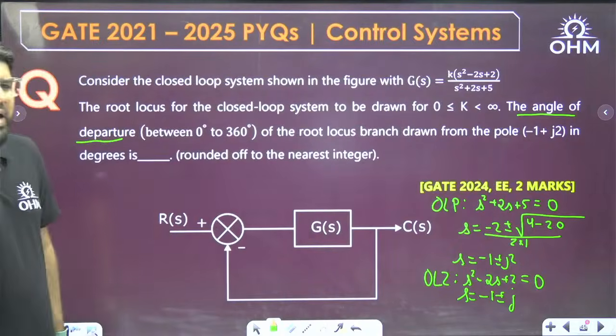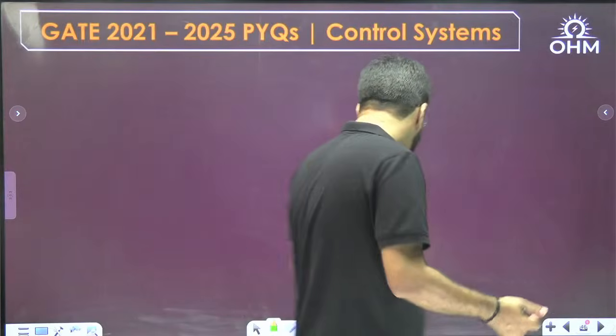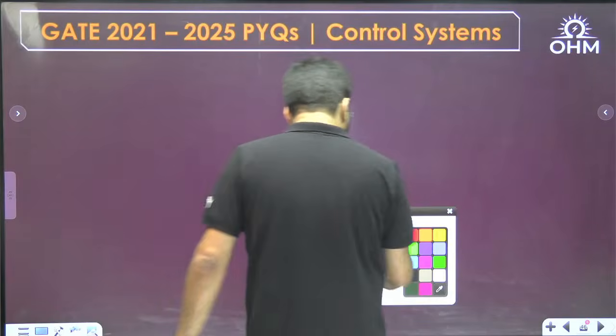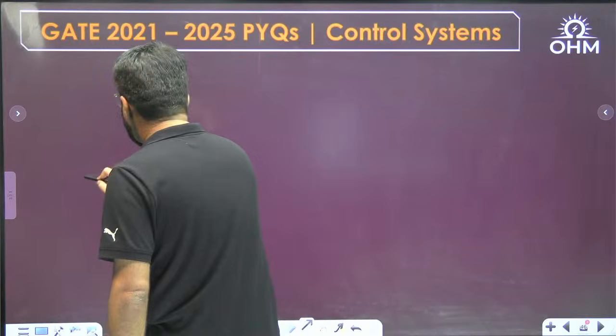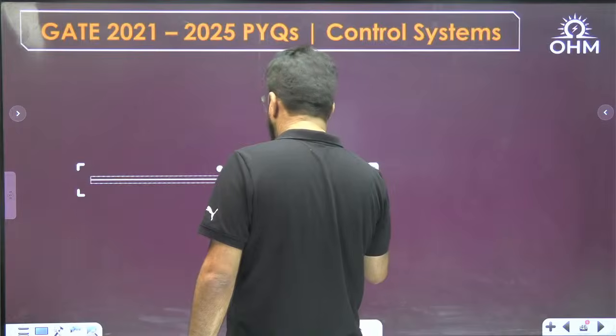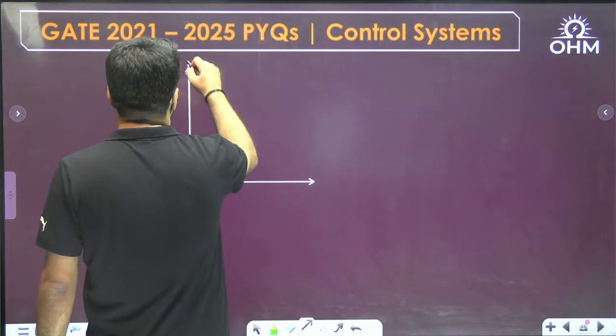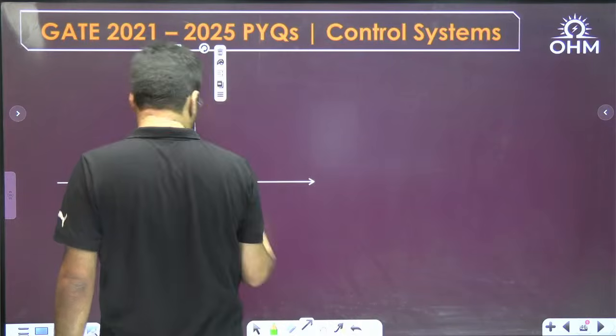The question is on angle of departure, and I have been telling you that angle of departure from the root locus is one expected 2-mark category question. Let me first draw this pole-zero configuration and write down the angle of departure here. I usually use a basic geometrical method for the angle of departure, it's very easy.